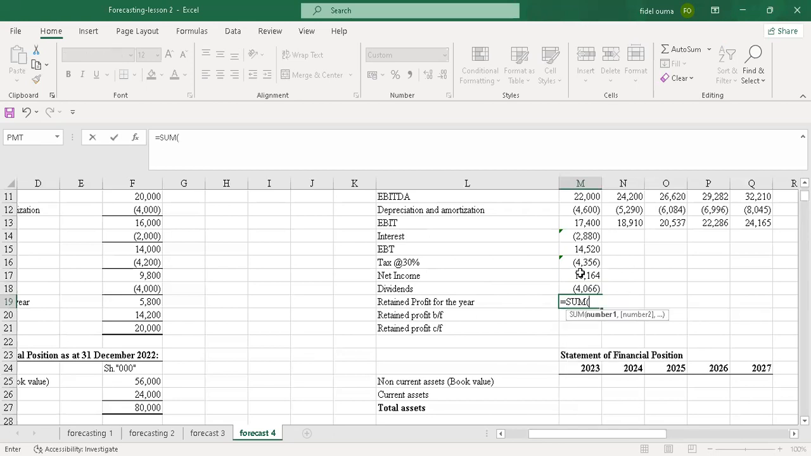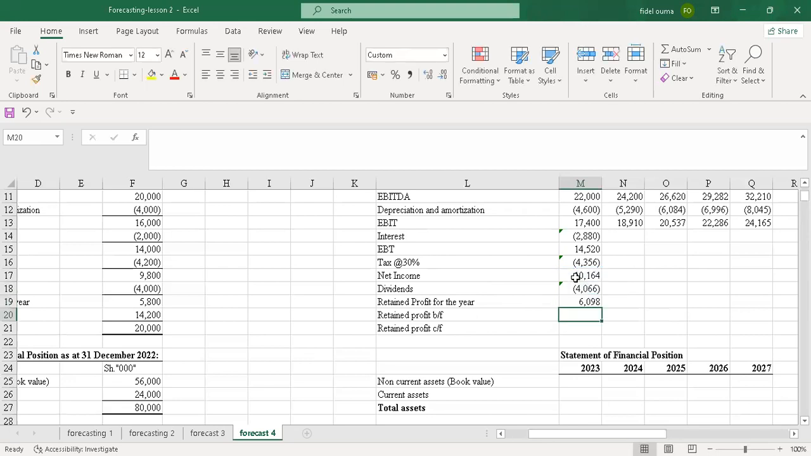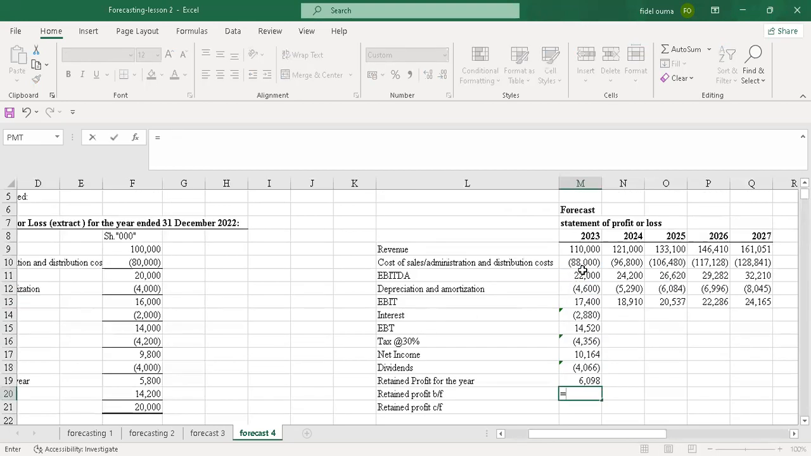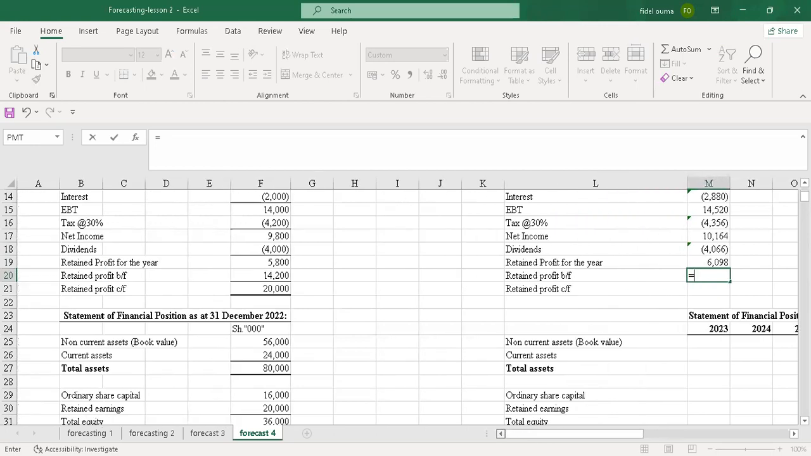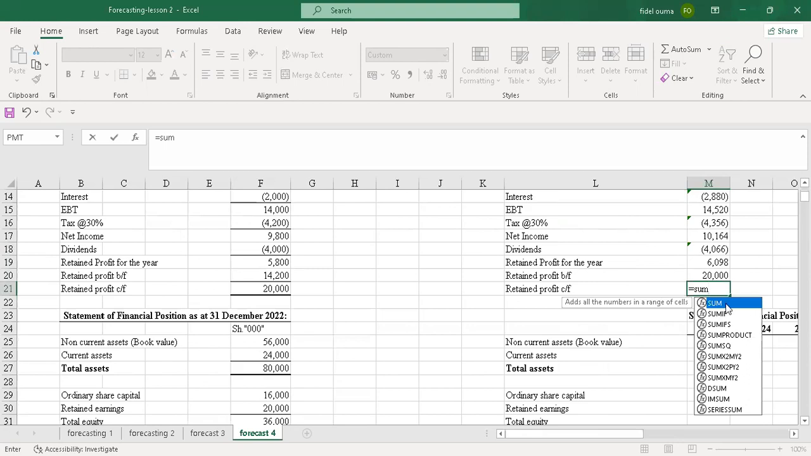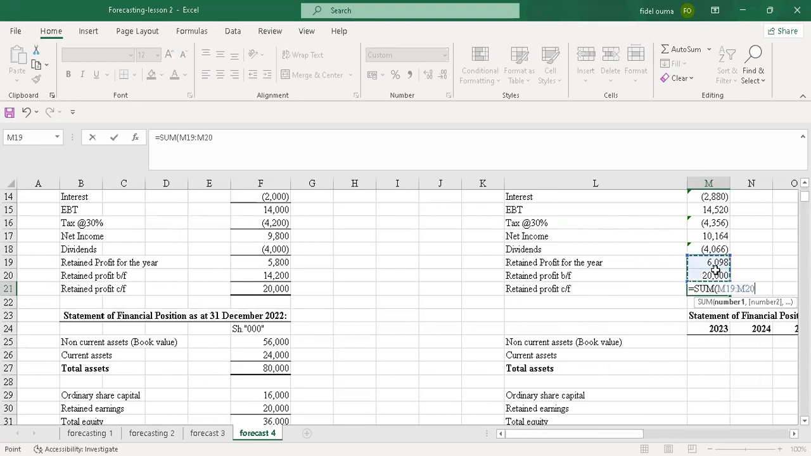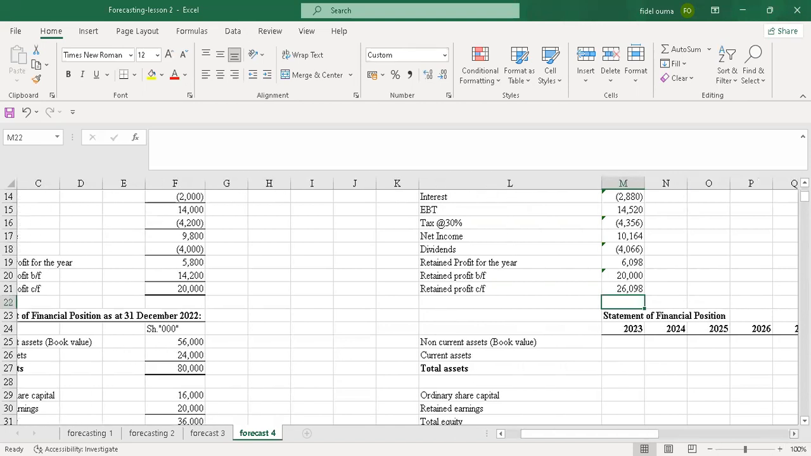So you just come here and sum these two. The retained profit brought forward for 2023 is the retained profit carried forward for 2022. So just come here. What was the retained profit carried forward? It was 20 in 2022. So just come here and say equals 2. Now I'll sum these two. So it will give me 26,098 as the retained earnings.